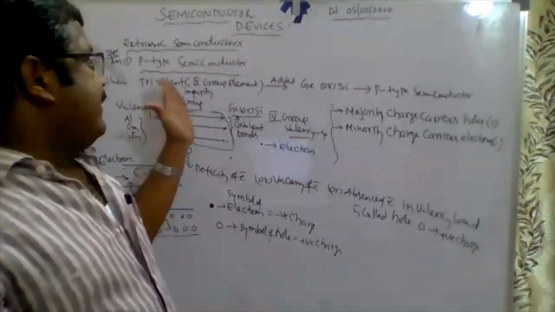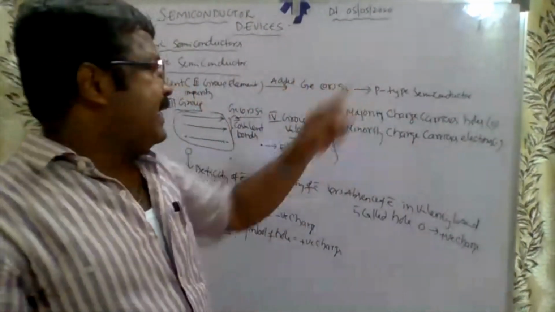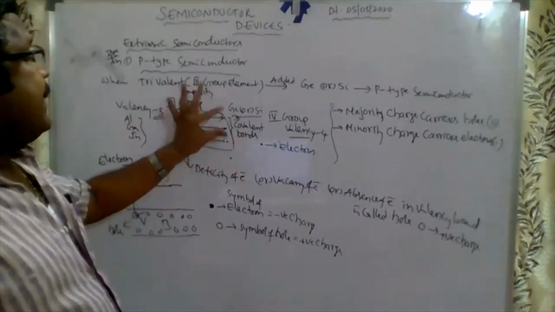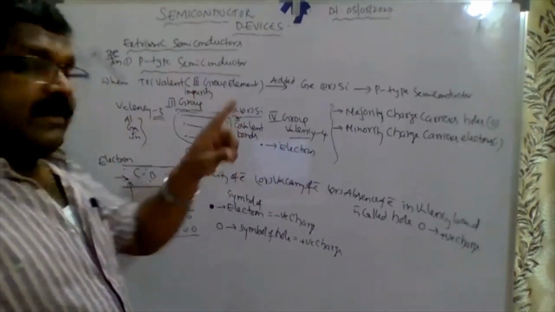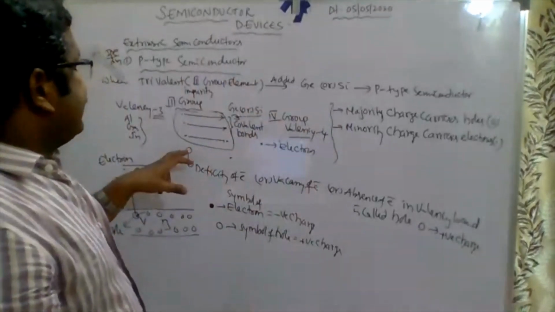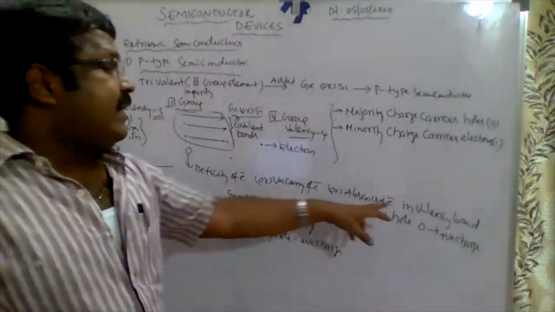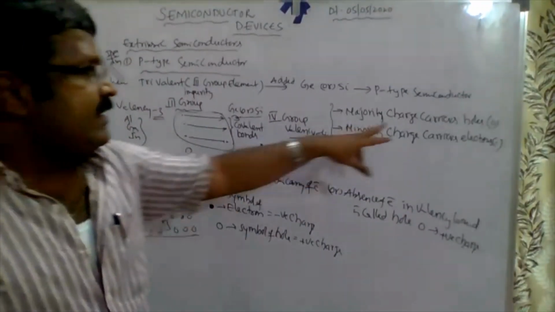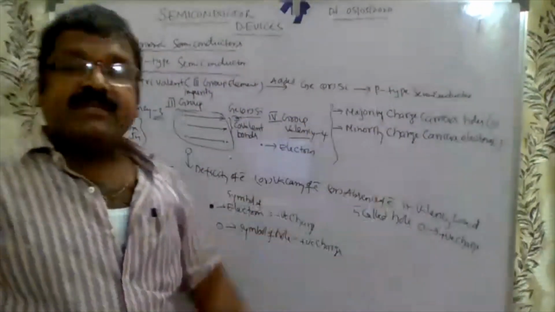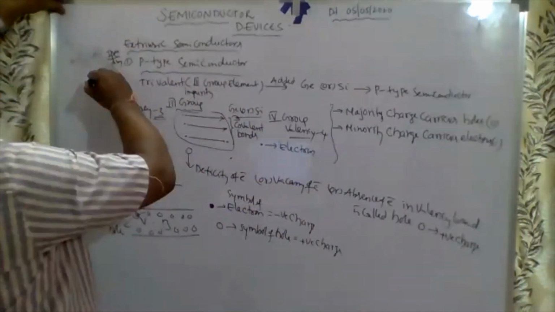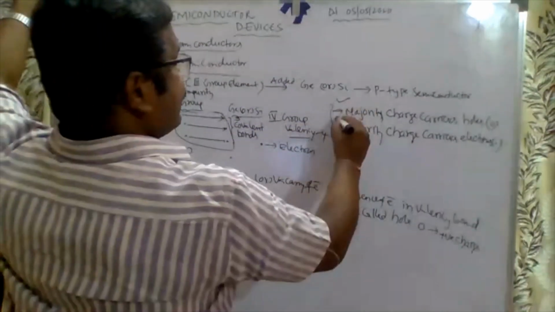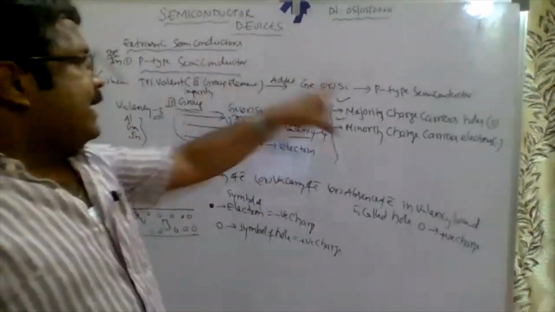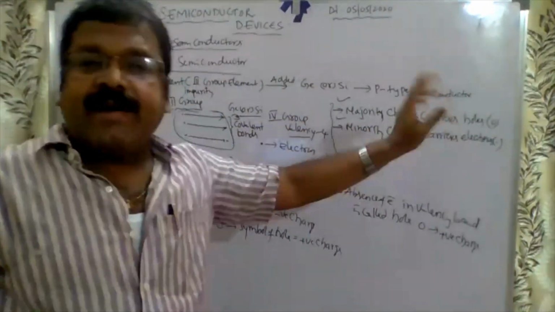See, when trivalent impurity is added to germanium, we get the P-type. Here, 3 bonds are completed, covalent bonds, and 1 bond is incomplete. That's why there is a vacancy of electron in the valence band, which is called a hole. So the majority carriers are holes, minority carriers are electrons. For the exam, only write these two points. We don't want to write all these things, just what the P-type is, and what the majority and minority carriers are.